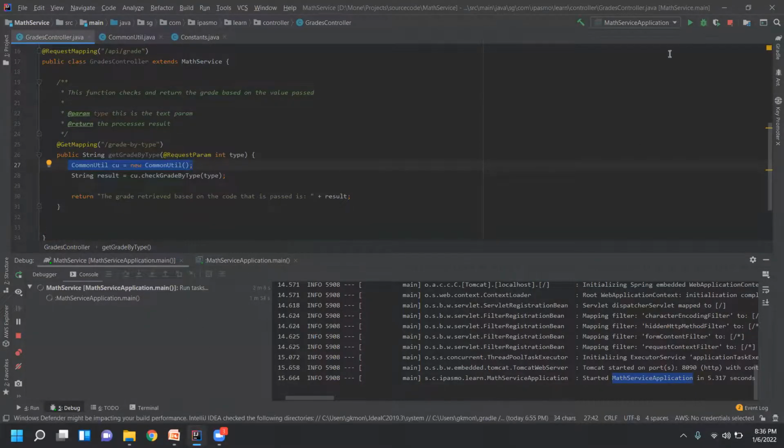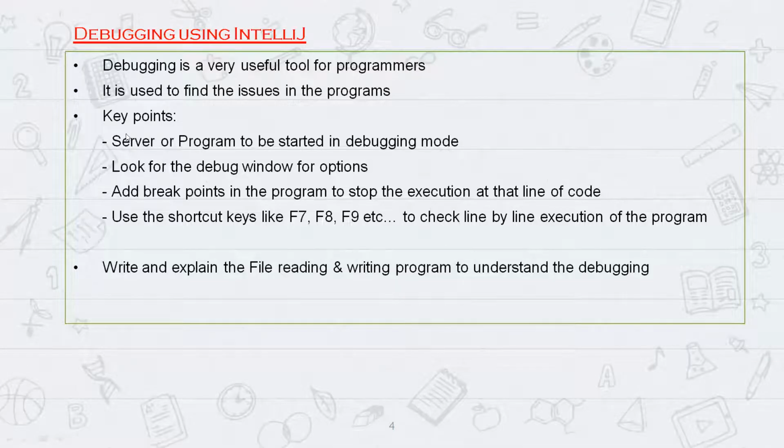Let's see here. We have already started in debug mode. I'm going to put a breakpoint. We need a breakpoint here. Key points: add breakpoints in the program to stop the execution at that line of code. If you add the breakpoint, the program comes and stops there, and then it will wait for your actions to perform. The actions can be performed using the shortcut keys F7, F8, or F9. I'll explain these things during the demonstration. Okay, now fine.